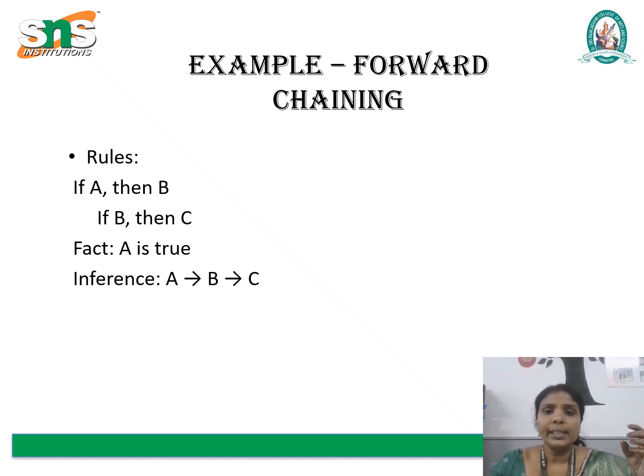The first rule says if A, then B. Since A is true, we can conclude that B is also true. Next, we use the second rule: if B, then C. Since we just inferred that B is true, we can now conclude that C is true as well. The chain of reasoning leads from A to B and B to C. These are the examples for forward chaining.